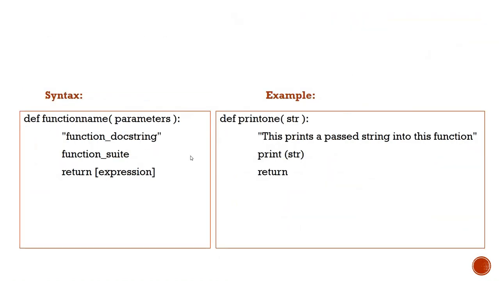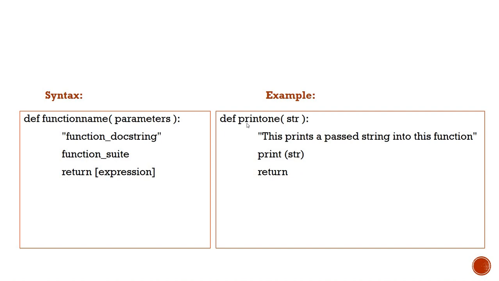This is the syntax for a function, and this is the example given. The function should always start with the keyword def followed by the function name and parameters. Under that, there is an optional statement called the docstring or documentation string. After that, the function suite. The function suite is nothing but the executable statements of the function. After execution, the function will return the value of the given expression. So this is an example.